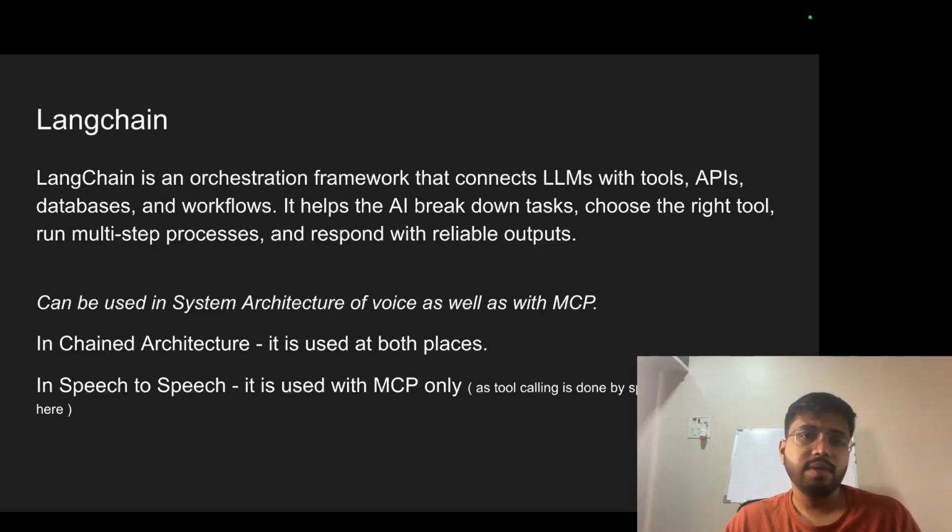That is what LLM is. That is what LangChain is. It's just a framework. LangChain can be used anywhere. It is an orchestration framework, basically, that helps connect LLMs, APIs, tools, and everything.